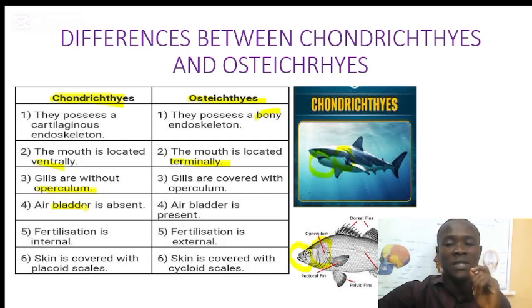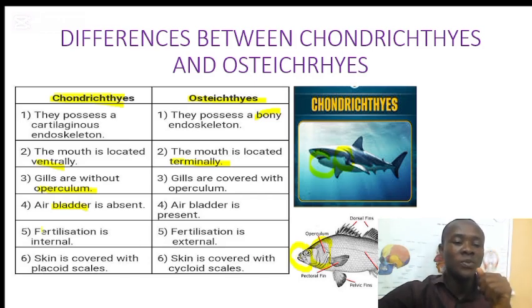But if it is for observable features, what you see is what you have to give, like the operculum present here, not present here, the mouth that is ventral in the Chondrichthyes, and the mouth here that is terminal in the Osteichthyes. That one you are seeing, so you can give them as observable features.